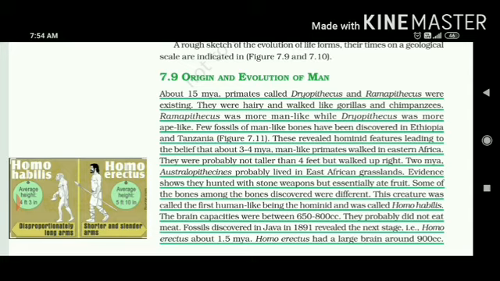So they were probably not taller than 4 feet, but they could walk upright. About 2 million years ago, Australopithecus probably lived in East African grasslands. What evidence has been shown that they were hunting with some weapons? These weapons could be stone, but they were depending only upon a fruit diet. Some of the bones that were discovered were a little bit different.